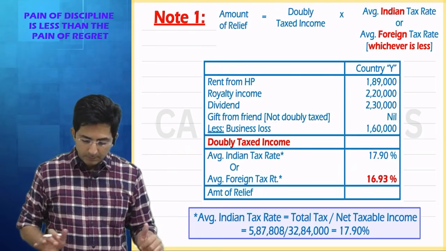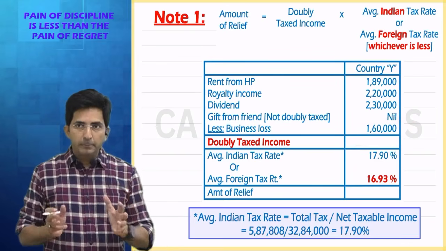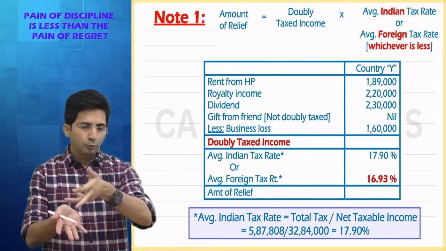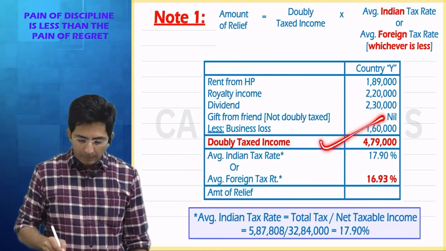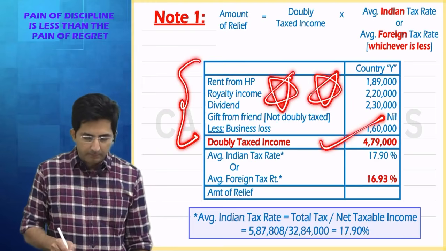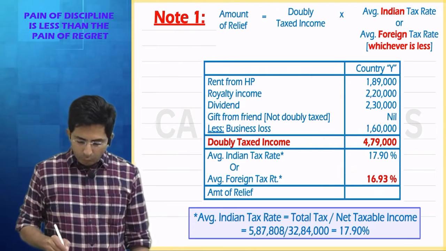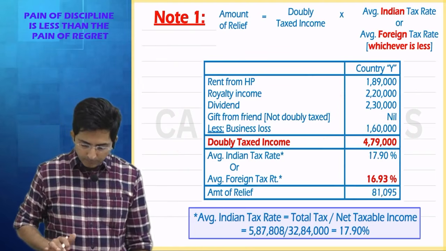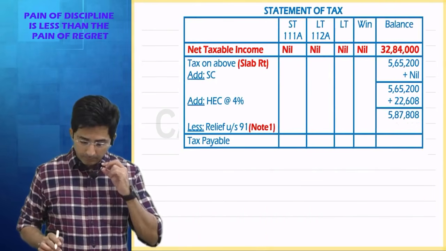Business loss I will adjust. See, are you convinced with adjusting business loss? Because India might be doubly taxing your foreign incomes, but India is also providing you set off, na? So to that extent, India is taxing less. So doubly taxed income is 4,79,000. See, if a student can successfully calculate doubly taxed income, 99% his answer will be fully correct. Then 4,79,000 into 16.93% comes to 81,095.